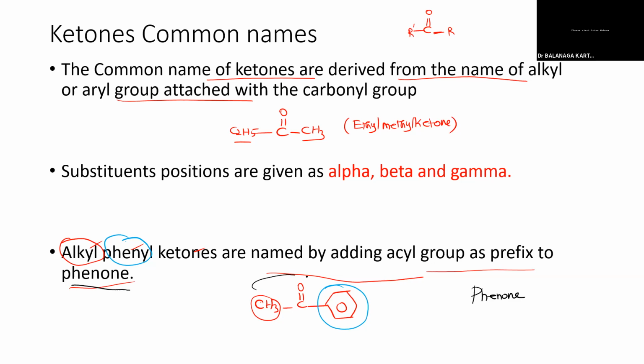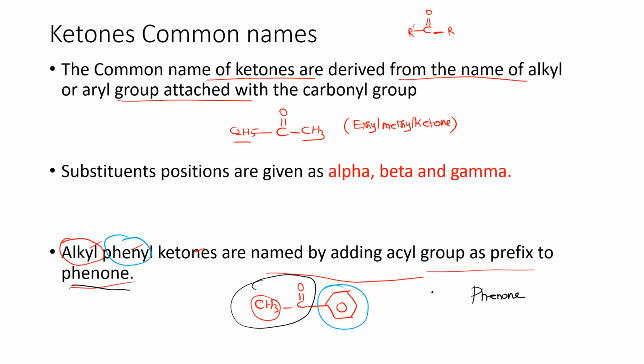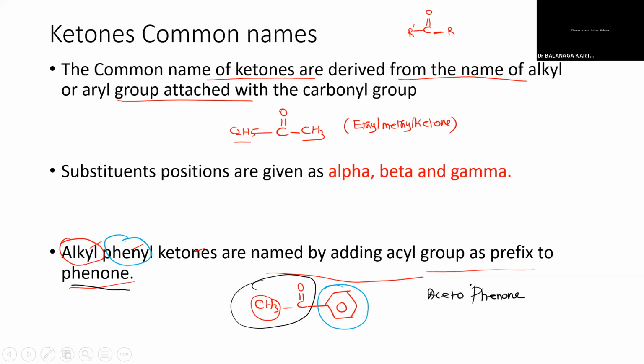And what about these two carbon atoms? Methyl. So that is named as acetophenone. That's a common name. It's a very, very important common name, because most of the times they may give some common names to you, then ask you to write the IUPAC nomenclature. Sometimes they may give.